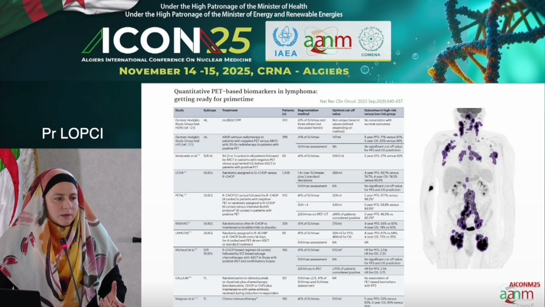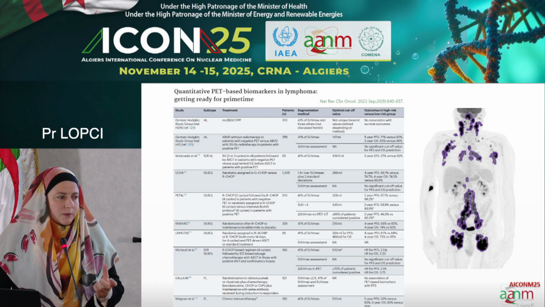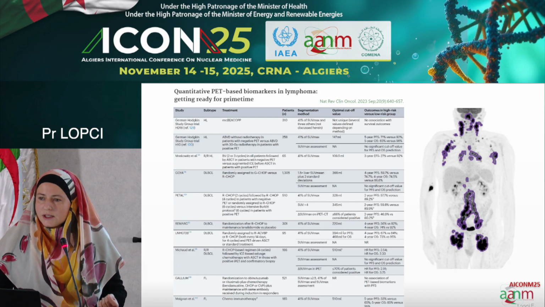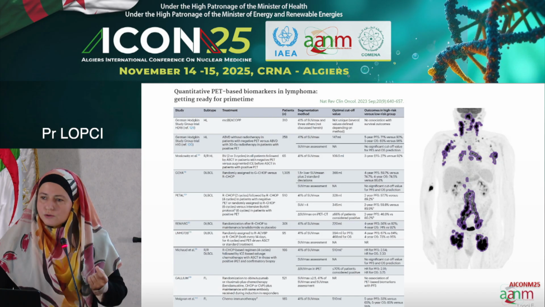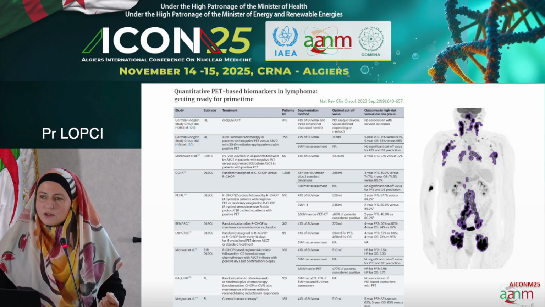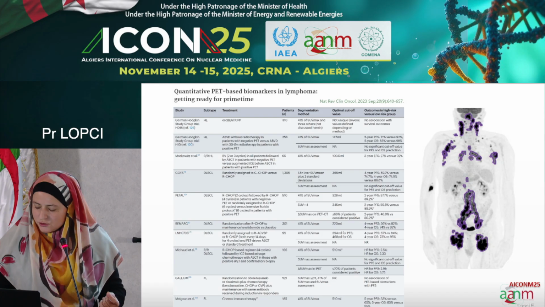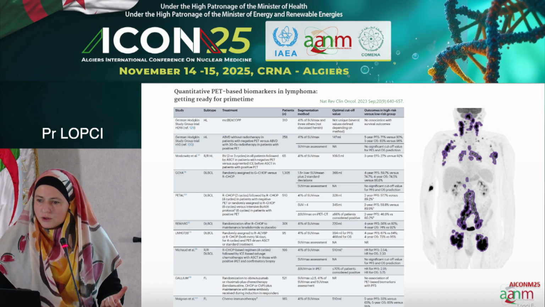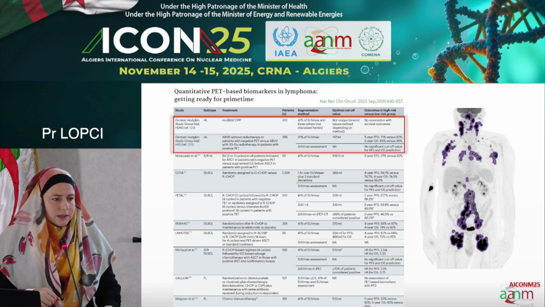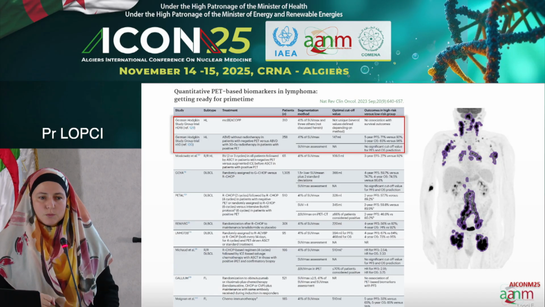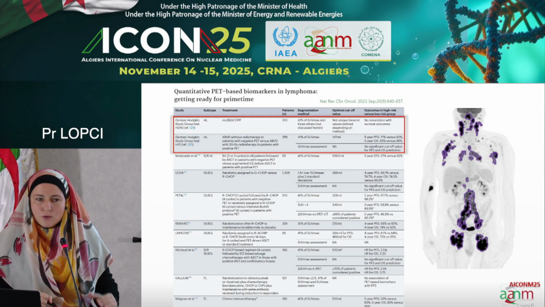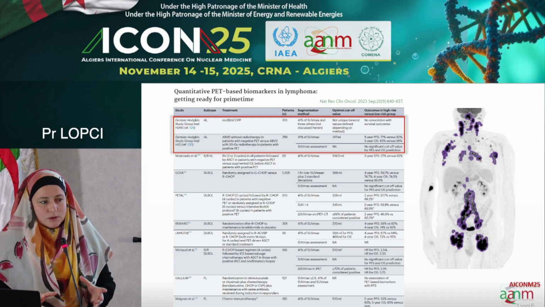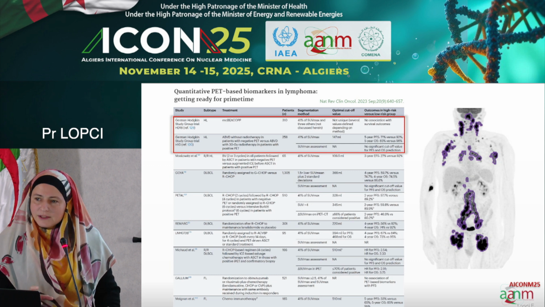But this is not all that we can offer with PET. We have the advantage that we can quantify it with a QPET, but the disease is not just 1 spot or 2 spots. Sometimes, especially when you have advanced stages, as seen here in Algeria, you need to give a sort of burden of the disease. And there have been a lot of studies, especially in the adult population, using metabolic tumor volume as a predictor of the response, and also to stratify the patient. But when you look at the data on Hodgkin lymphoma, they're a little bit limited.